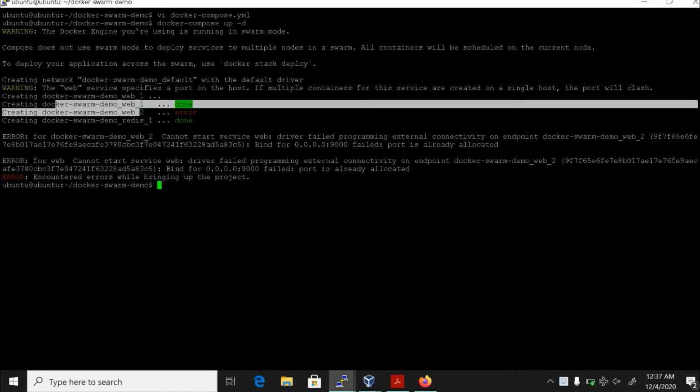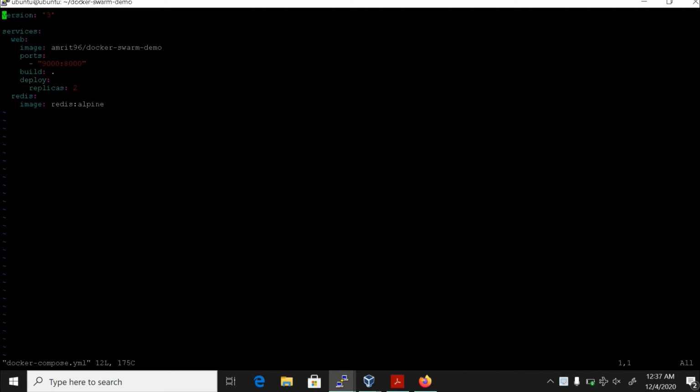So it's not an issue from the Docker Compose part. It's because of the replica we have mentioned, and because of the replica, it's trying to run both of it on the same machine. And it's because once one of the web container is assigned the 8000 port, the other one is not able to find the same port as it is already utilized by one of the web port. So what I will be doing is, for now, let me keep the replica as one.